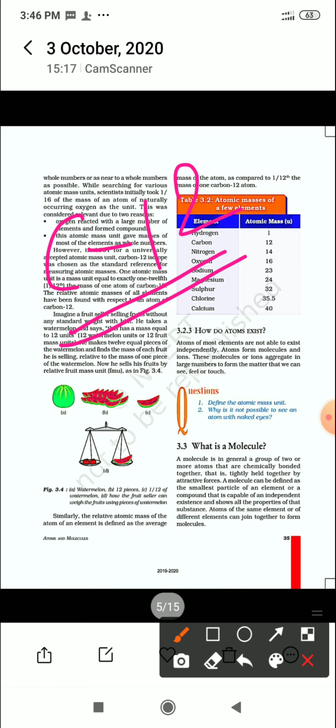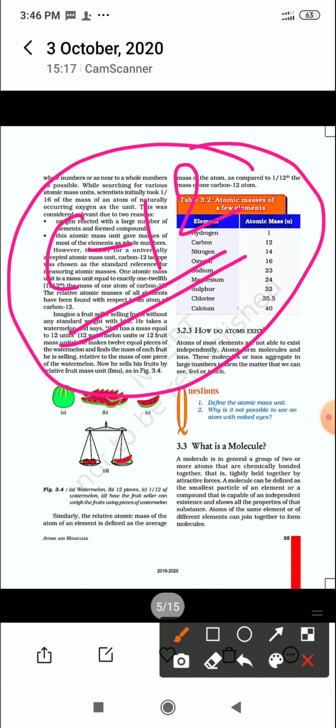Okay, so basically for reference point we are using this C12. This is the carbon 12 isotope, which we are using as a reference to measure the weight of others. So what is the relative atomic mass? Relative atomic mass means, when we are doing the comparison, the mass of 1/12 of the mass of one atom of carbon taken as 12.